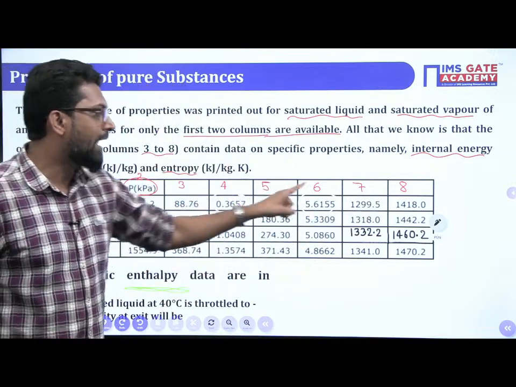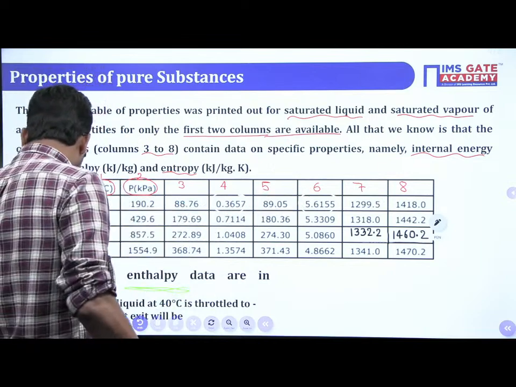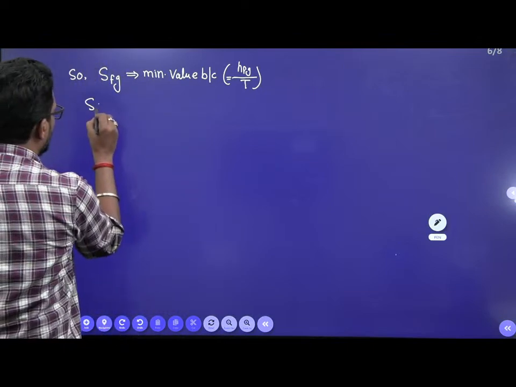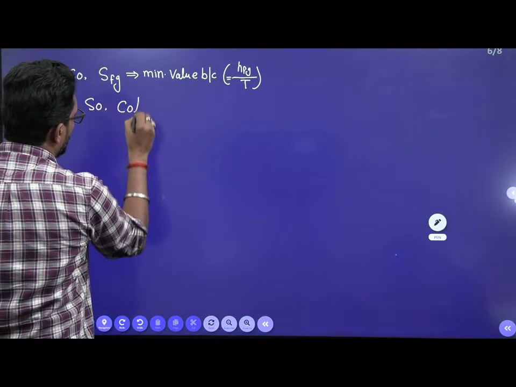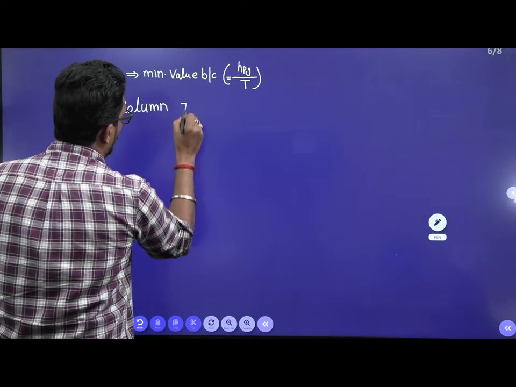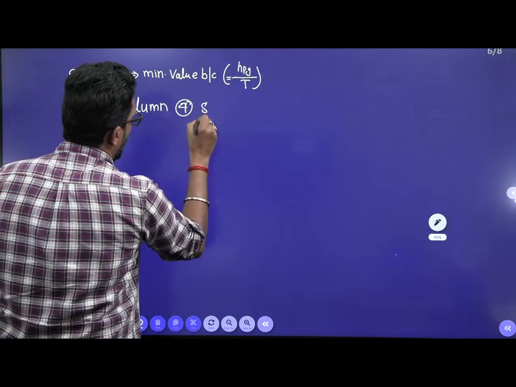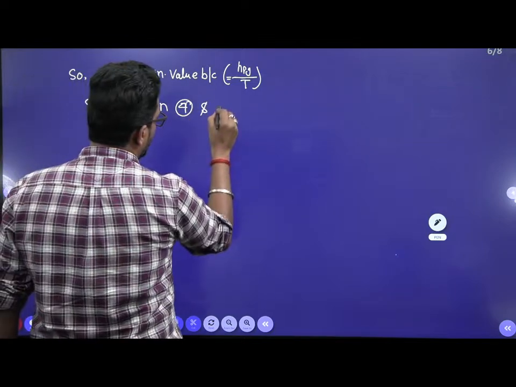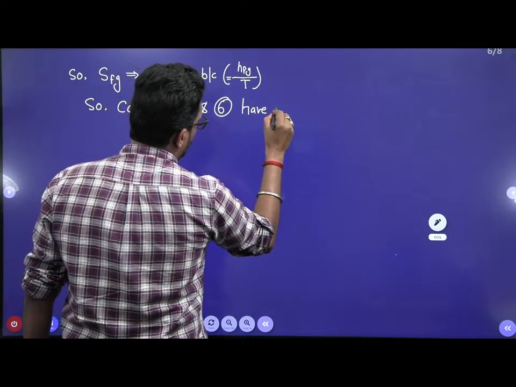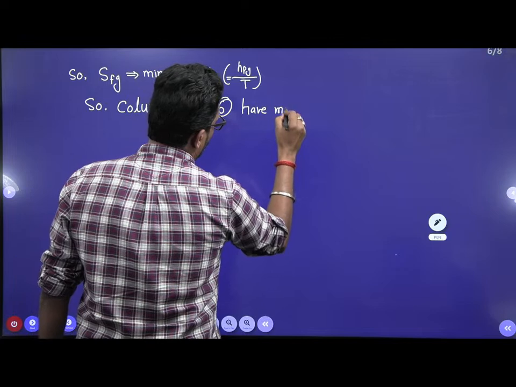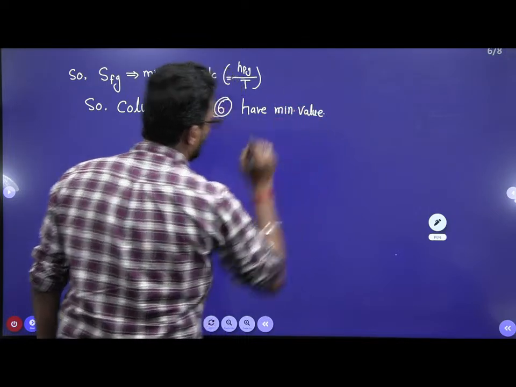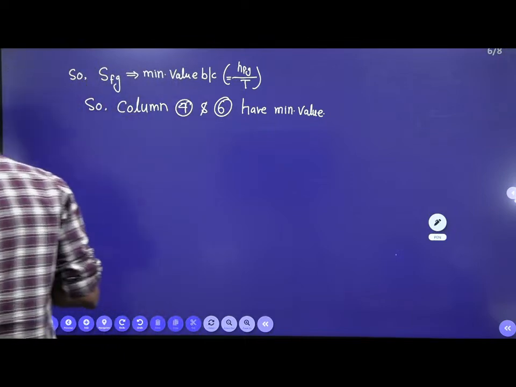Column 4 and column 6 have the minimum integer value. This is your minimum value.